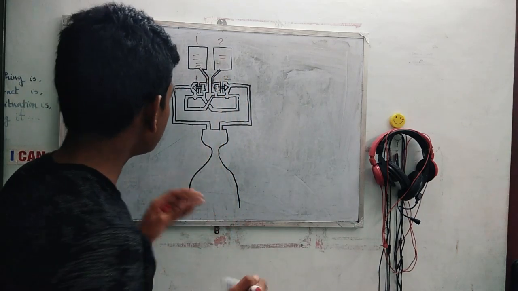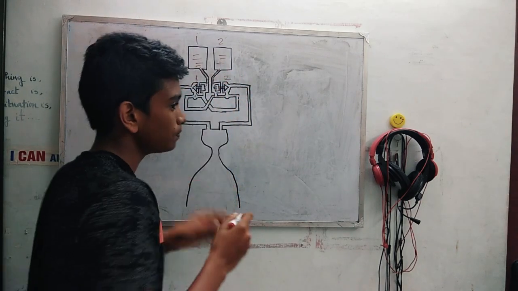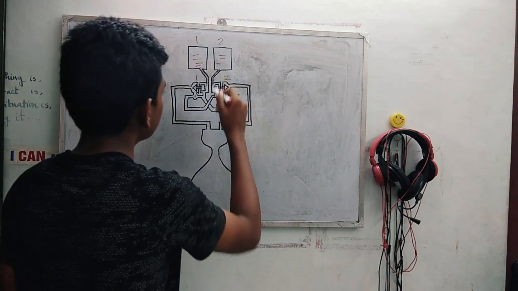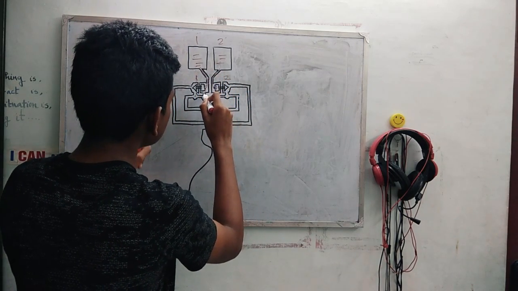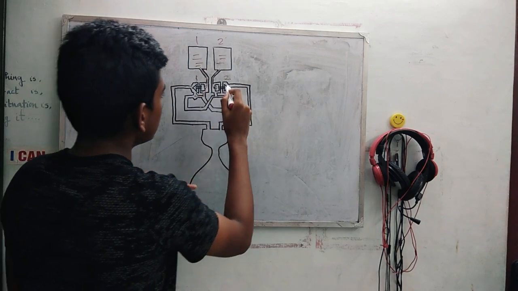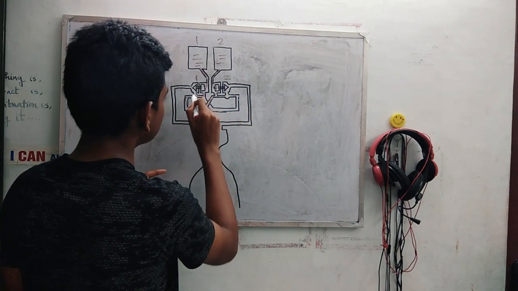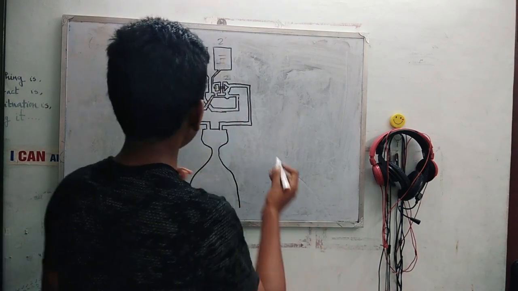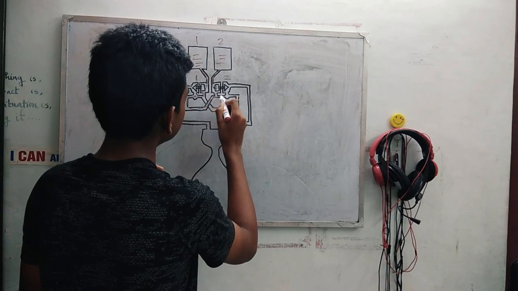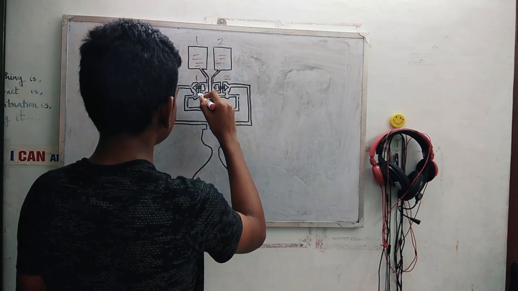In the first pre-burner, the oxygen and the fuel come to this area for the first combustion. This is the oxygen tank coming to this area, and this is the fuel tank coming to this area. And the second pre-burner is also the same. The oxygen comes to this area and the fuel comes to this area.